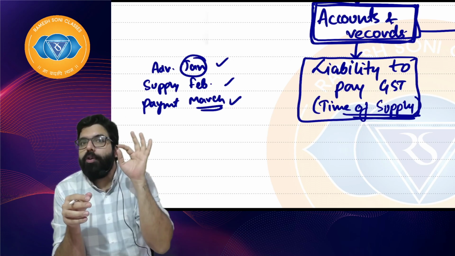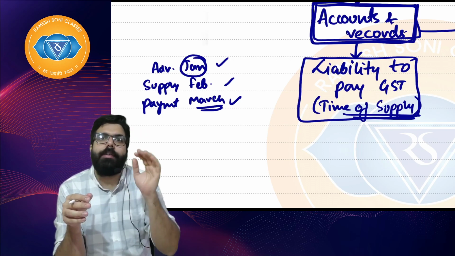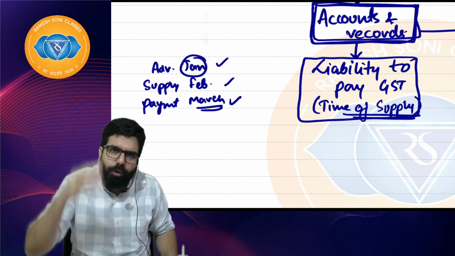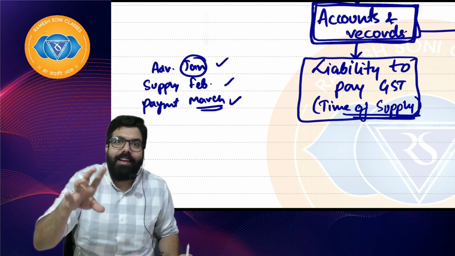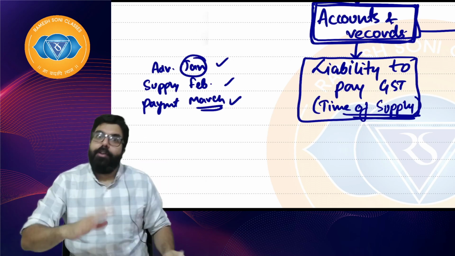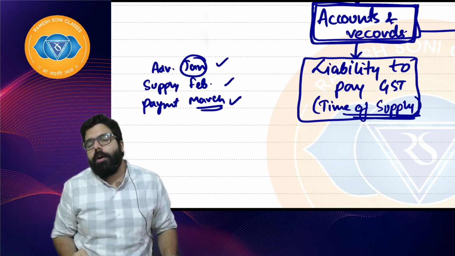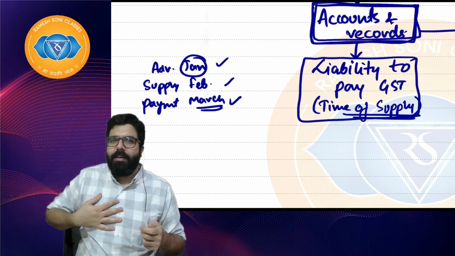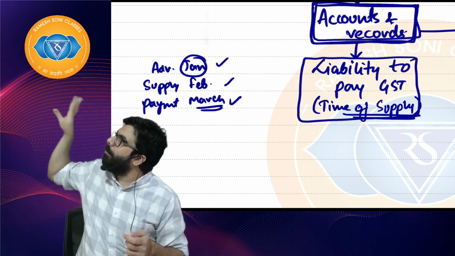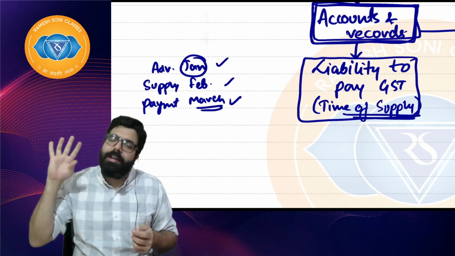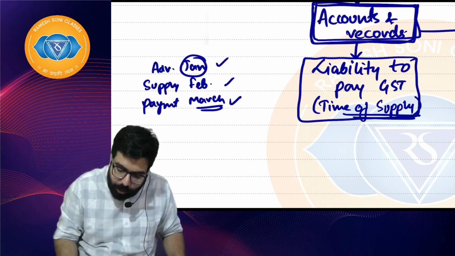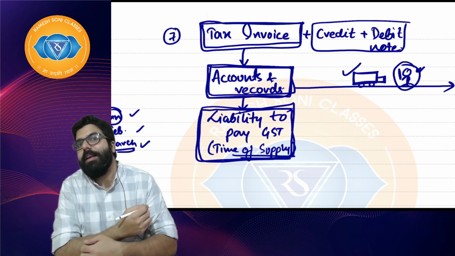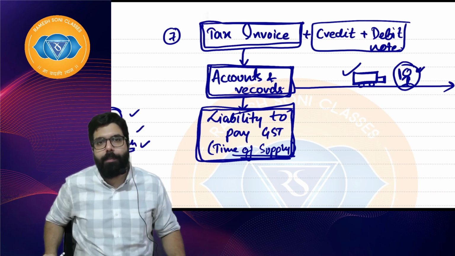You would always want to pay it at the last. You would want not to pay at all. But the government always wants to collect early, and you always want to pay late. So the government has said, let's not fight over here. You tell me, government, when do you want it? So in the chapter of time of supply, the government has told when you have to pay the GST. So the next chapter is time of supply. I hope everyone is clear.